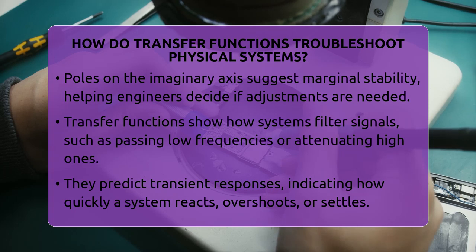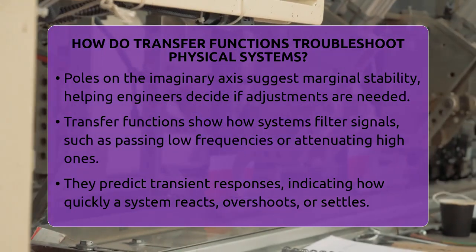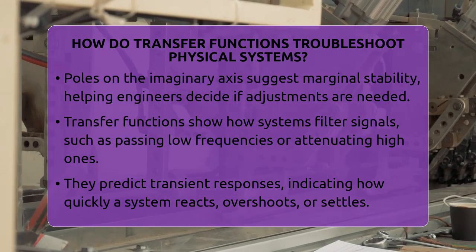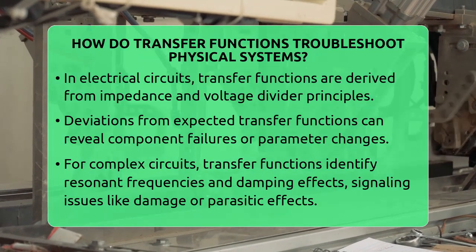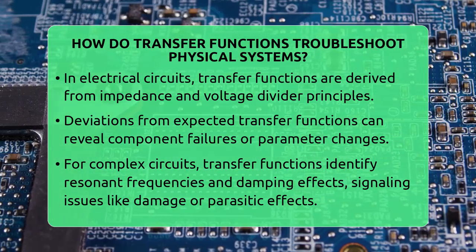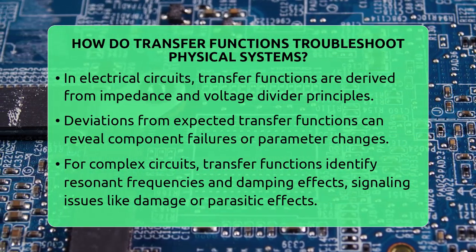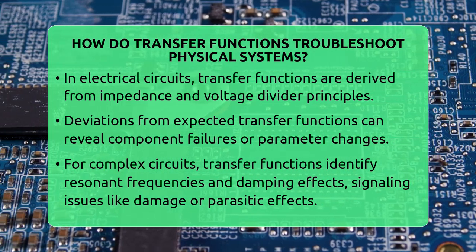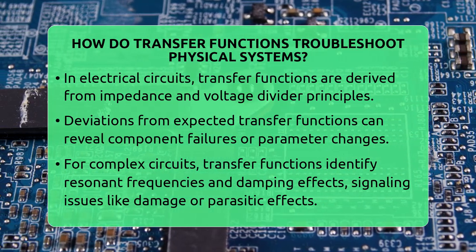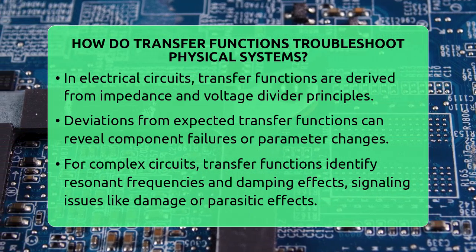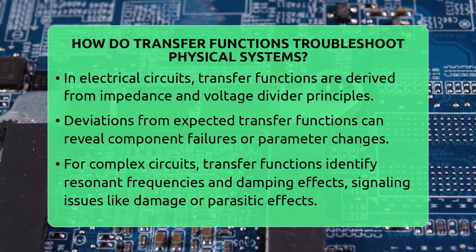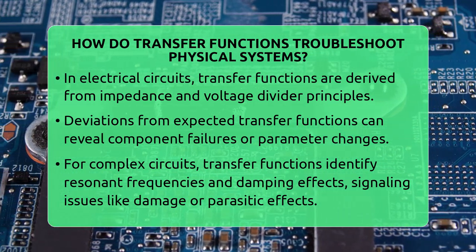Another way transfer functions aid troubleshooting is by predicting transient responses. They tell us how quickly a system reacts, how much it overshoots, and how long it takes to settle. If a system responds too slowly or oscillates too much, the transfer function points to the root cause. Engineers can then tweak components to improve performance.